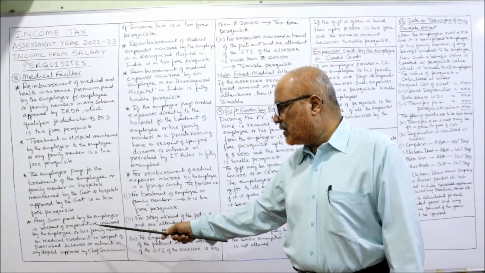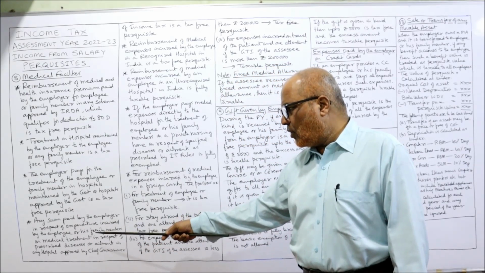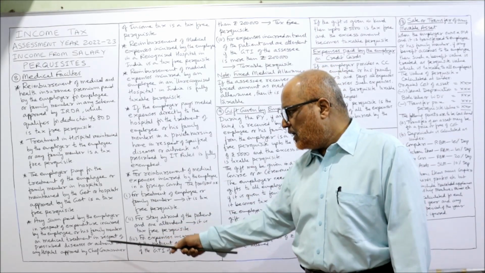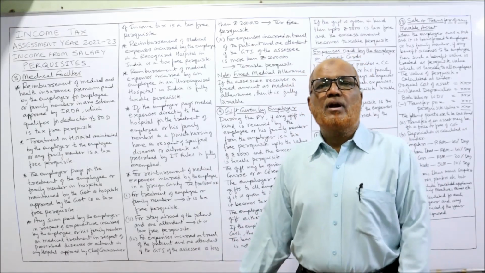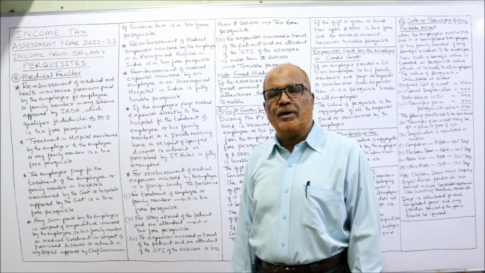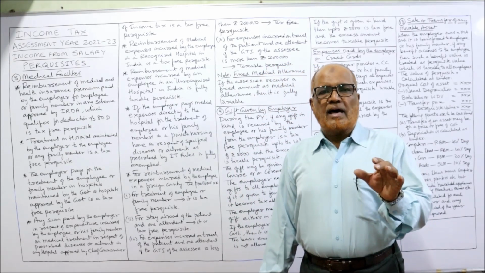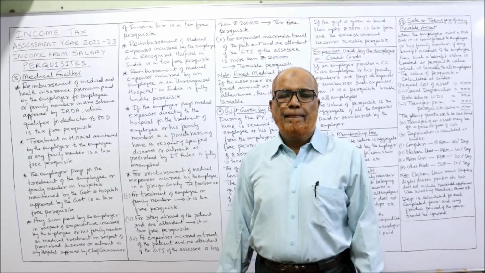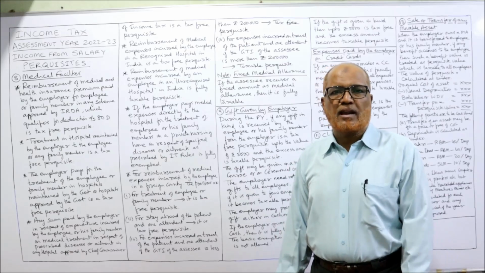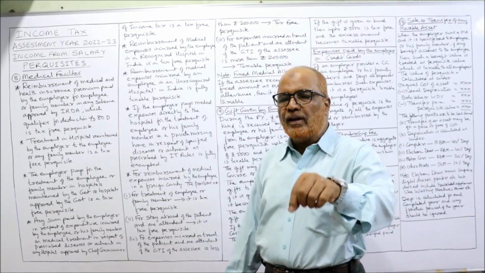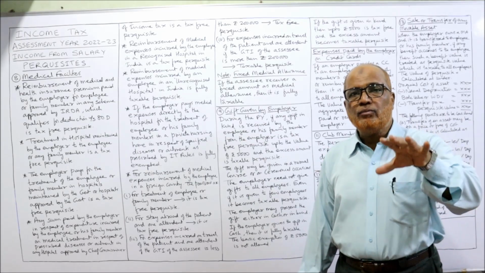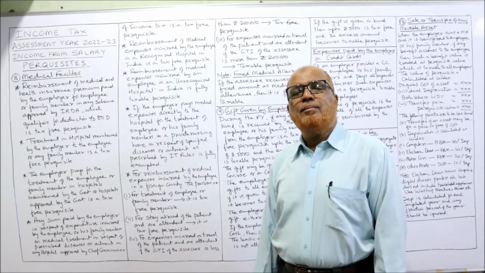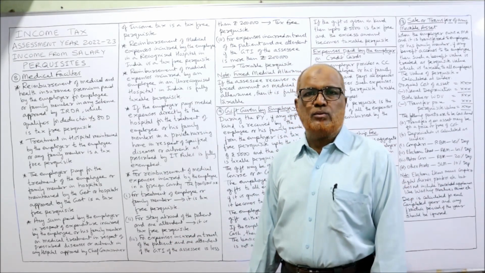Any sum paid by the employer in respect of expenditure incurred by the employee or family member on medical treatment in respect of prescribed diseases or ailments in any hospital approved by the Chief Commissioner of Income Tax is a tax-free perquisite. So a set of diseases has been prescribed by the Chief Commissioner of Income Tax. If an employee or their family suffers from those diseases and gets treatment in a hospital, then the Income Tax Act says it's a tax-free perquisite.